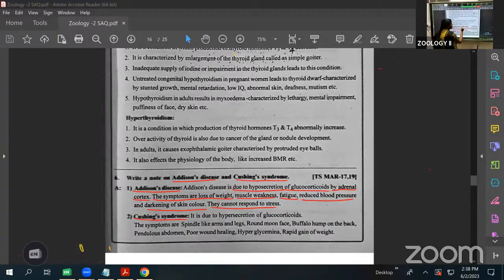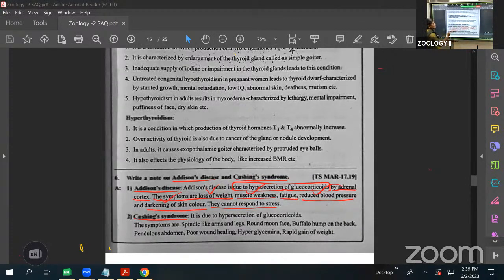Simply, here you write: it is due to the hyposecretion of the glucocorticoids by the adrenal cortex, called Addison's disease. Simple symptoms are weight loss, losing weight, muscle weakness, and reduced blood pressure. Three, you write here: the loss of weight, muscle weakness, reduced blood pressure, darkening of the skin. Here, this one is about Addison's disease.